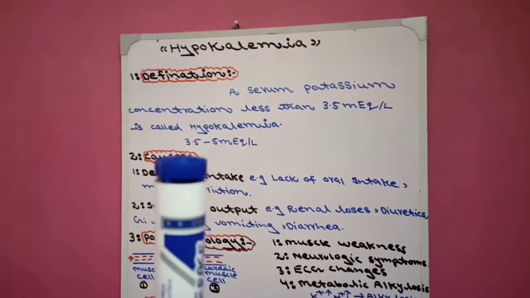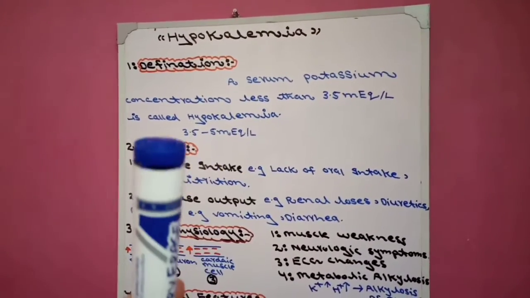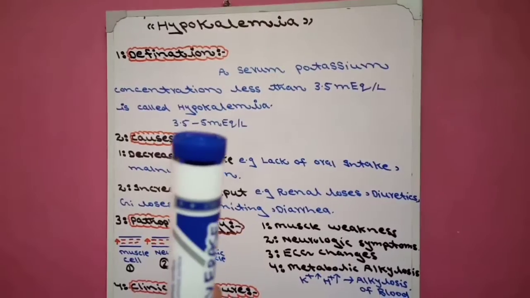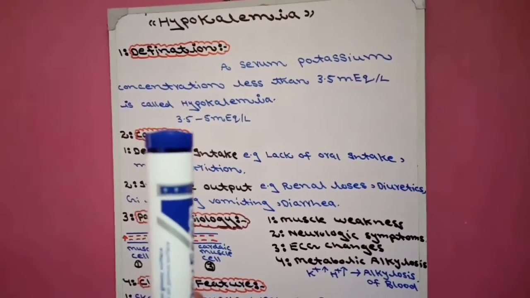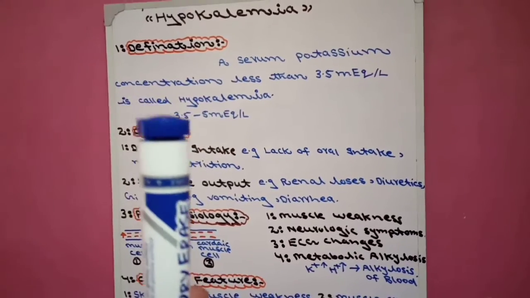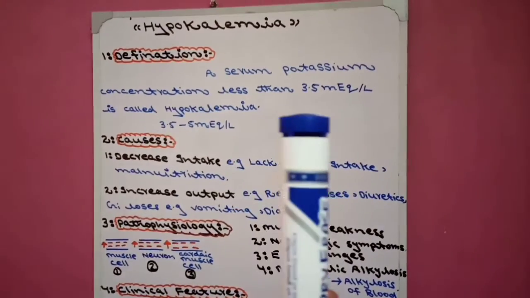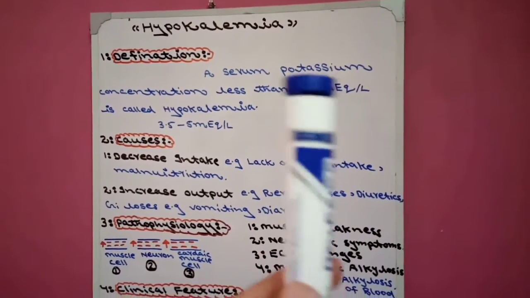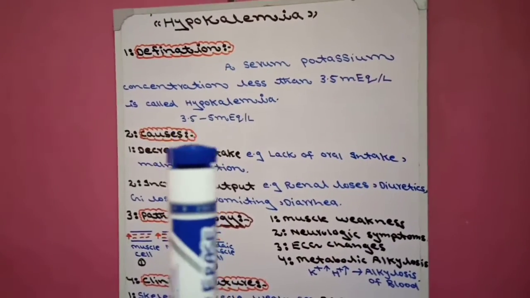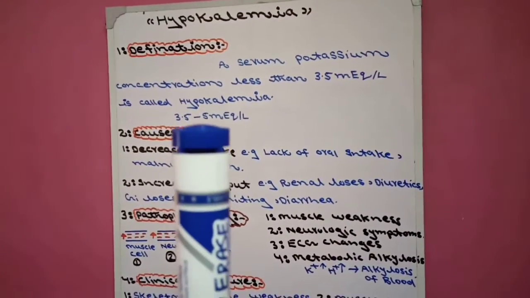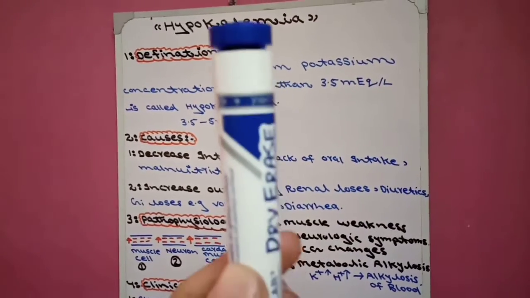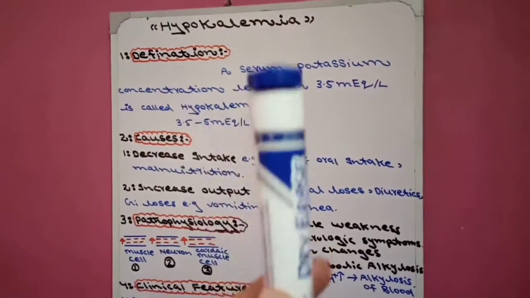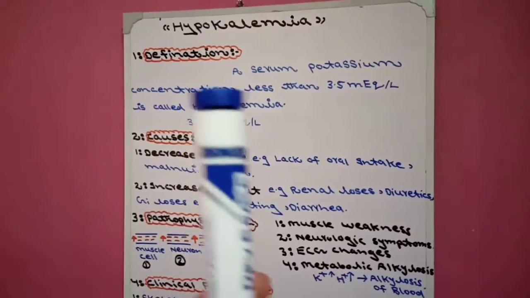The normal range of potassium in our serum is from 3.5 to 5 milliequivalent per liter. If potassium concentration in serum is less than 3.5, it will be called hypokalemia. But if potassium concentration is greater than 5 milliequivalent per liter, it will be called hyperkalemia. This is the definition and normal range of hypokalemia.